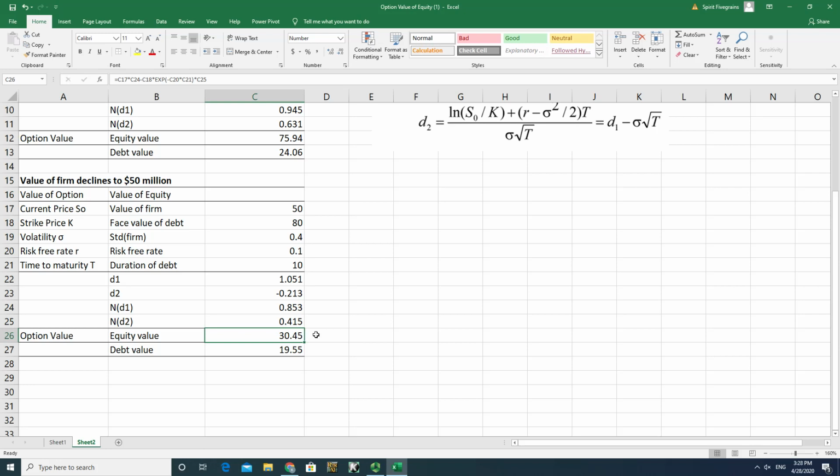Previously, you thought equity value may decline by 50 million dollars to 25, but actually it declined less than that. Why? Because debt holders also take the hit. Previously, debt value was 24 million, and right now it's 19.59 million dollars. So from this option pricing formula solution of the equity value, you see that there is a wealth transfer effect between shareholders and debt holders.